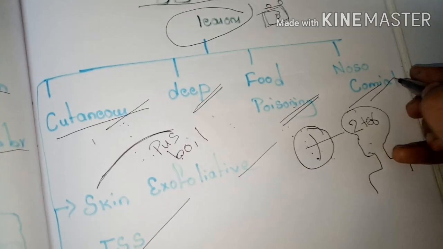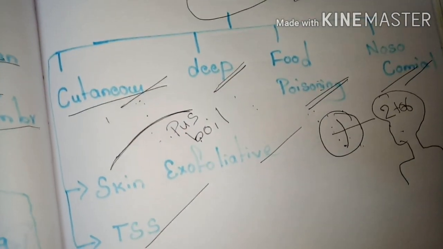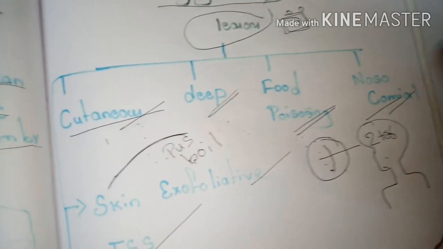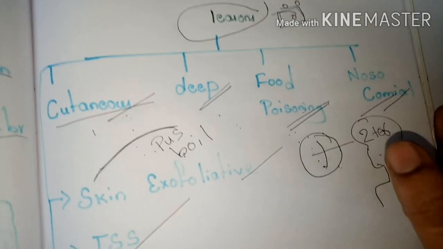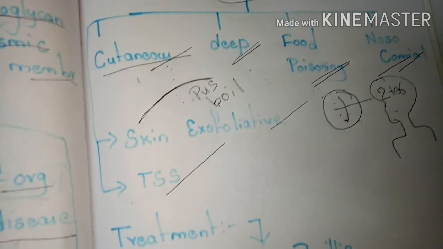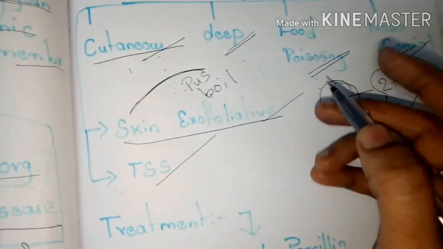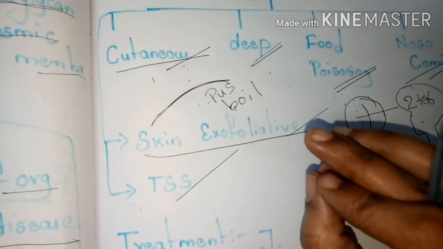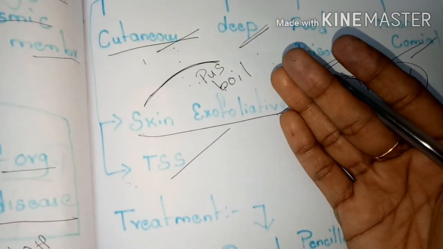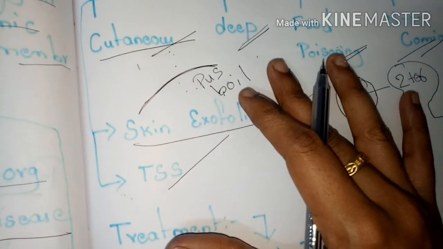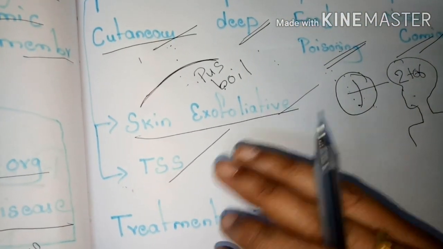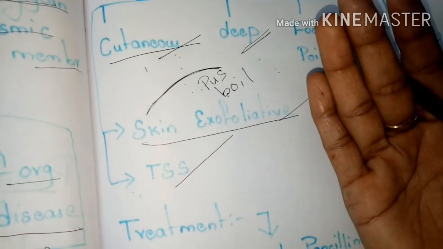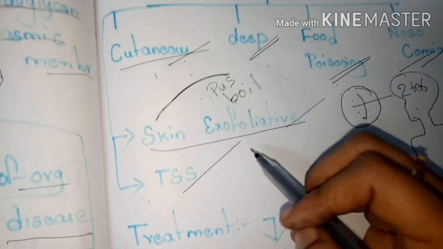Next, see about the nosocomial infections. These are mainly acquired from the hospital environment, hospital acquired infection. This one is nosocomial infection, the hospital acquired infection. Next, see the skin exfoliative disease. These diseases are mainly produced by the strains of the Staphylococcus aureus which produce the exfoliative toxin. These cause separation of the superficial layers of the skin from the underlying tissue, occurring in the various exfoliative syndromes caused by the staphylococci.